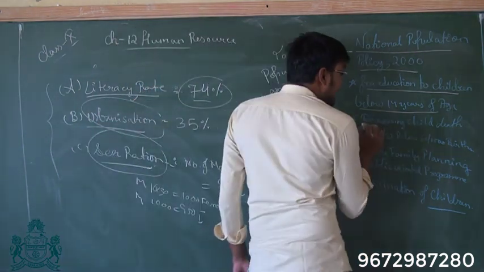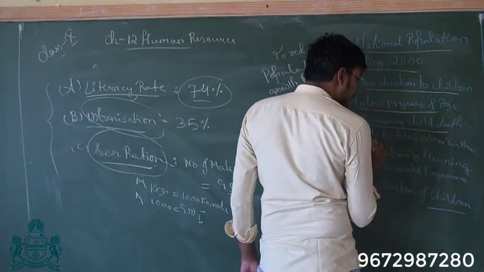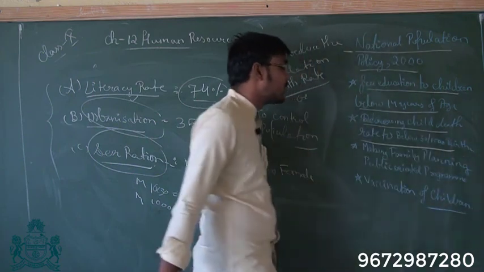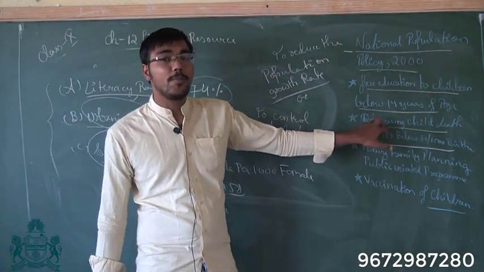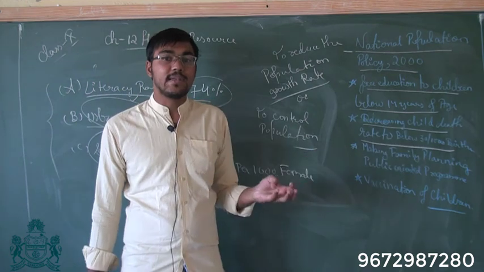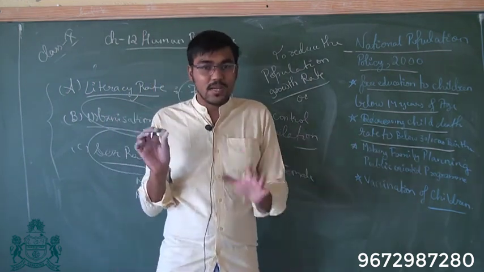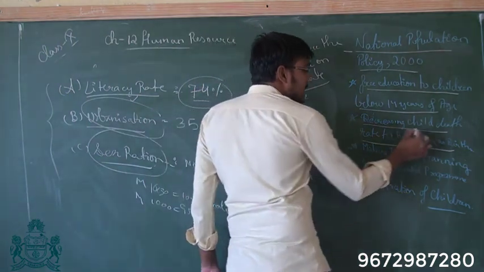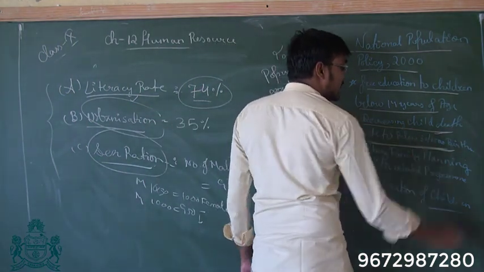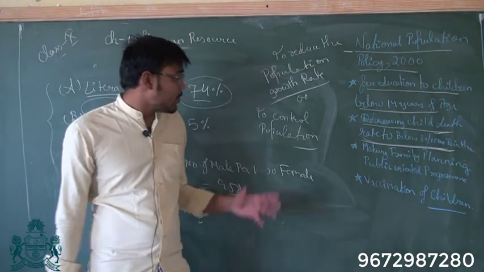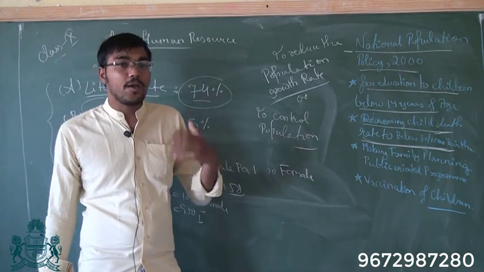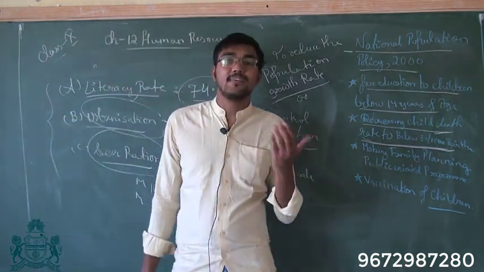Second is decreasing the child death rate to below 30 per thousand births. Now I talked about the birth rate, death rate. Death rate was number of deaths per thousand population. Now in India it is more than 30, so the target was to decrease child death rate to below 30. The reason why birth rate is high is because child deaths are high.